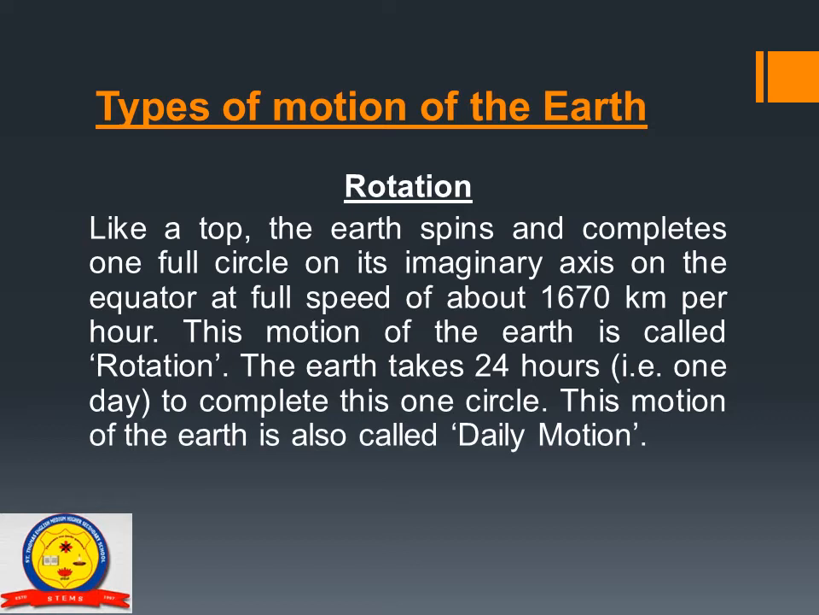And this speed has also played an important role in shaping the earth's orange shape. So that is rotation. What is rotation? When the earth spins on its imaginary axis, that spin is called rotation.